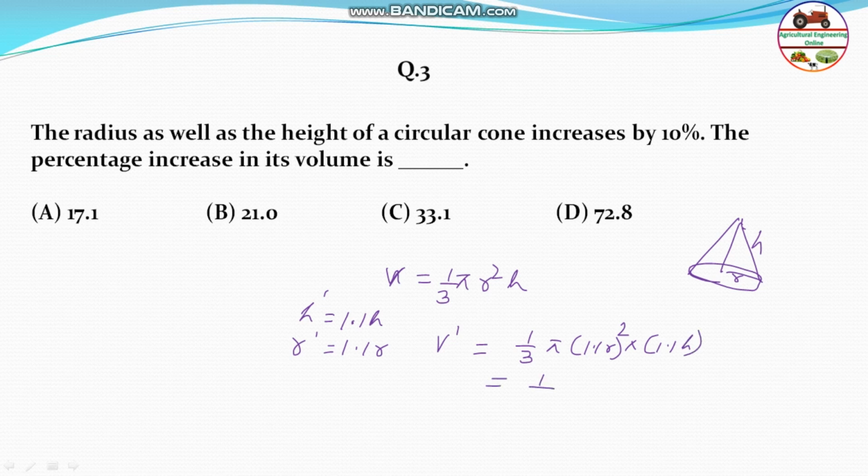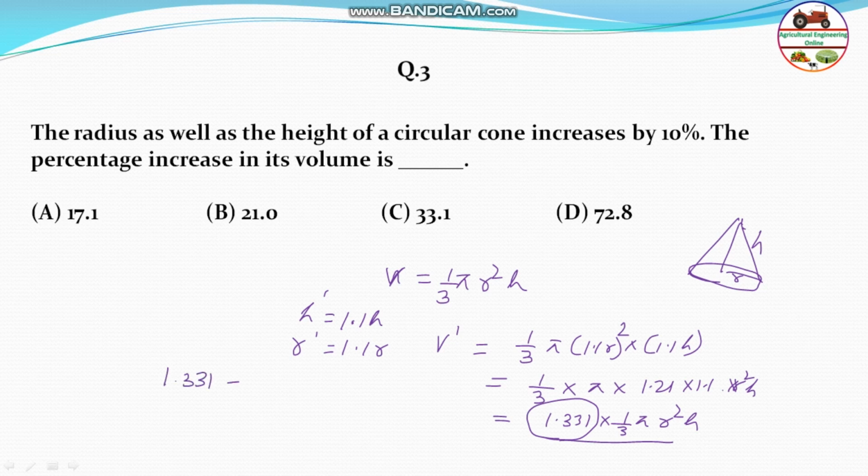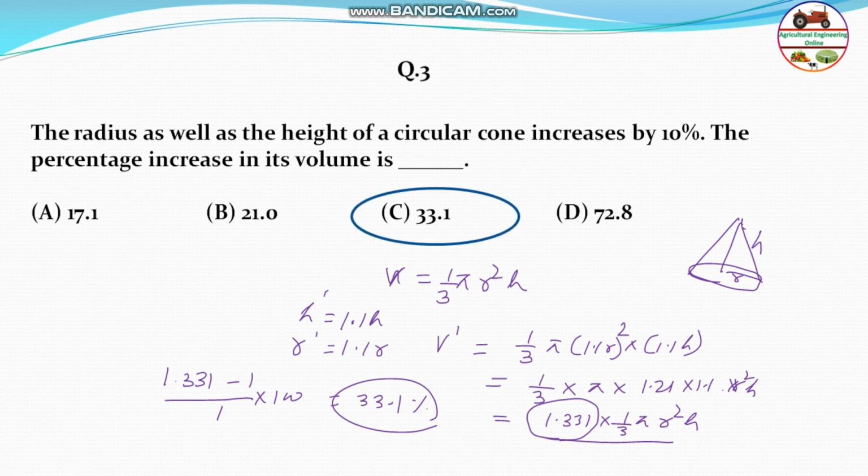So putting that in, that is pi into 1.21 into 1.1 into h, and r square will be there. So that will be equal to 1.331 into 1/3 pi r square h. So this is the increase. The percentage increase will be equal to (1.331 minus 1) divided by 1, into 100. So that will be equal to 33.1%. Basically it's very simple, you have to solve it within a few seconds. So the answer will be 33.1%.